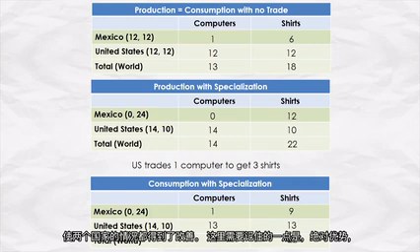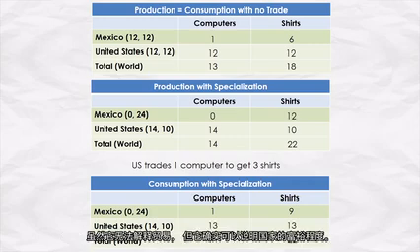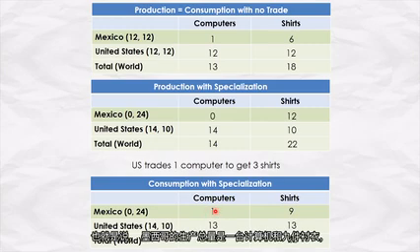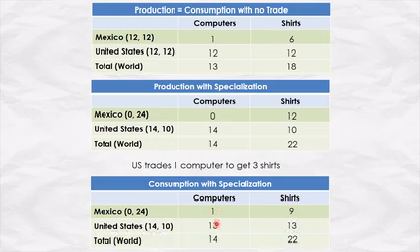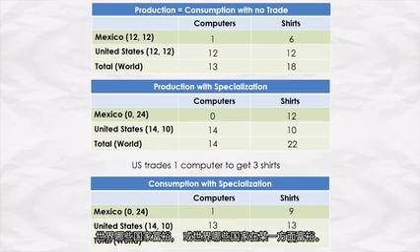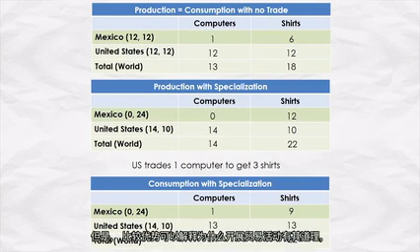One thing to keep in mind here is that absolute advantage, although it doesn't explain trade, it does explain how wealthy countries are. So even with trade, notice that Mexico is still considerably less wealthy than the United States. That is, total production in Mexico is 1 computer and 9 shirts, compared to the United States with 13 computers and 13 shirts. So absolute advantage does explain which countries in the world are rich, or one of the aspects of which countries in the world are rich. But comparative advantage explains why it makes sense to trade and what goods it makes sense to trade.